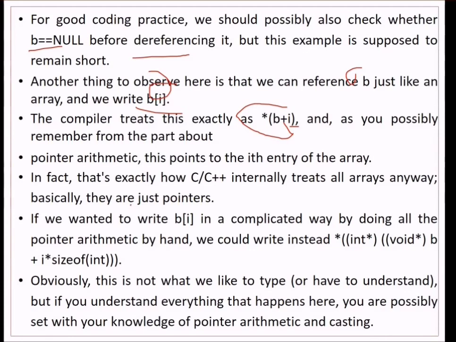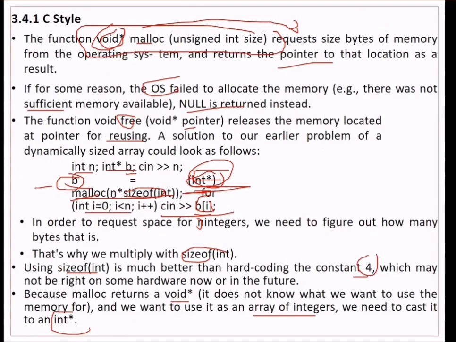In fact, that is exactly how C++ internally treats all arrays, because they are just pointers, only memory addresses. So if we want to write b[i] in a complicated way by doing all the pointer arithmetic by hand, we could write it like this: (int *)((void *)b + i * sizeof(int)). This is another way of doing all this.